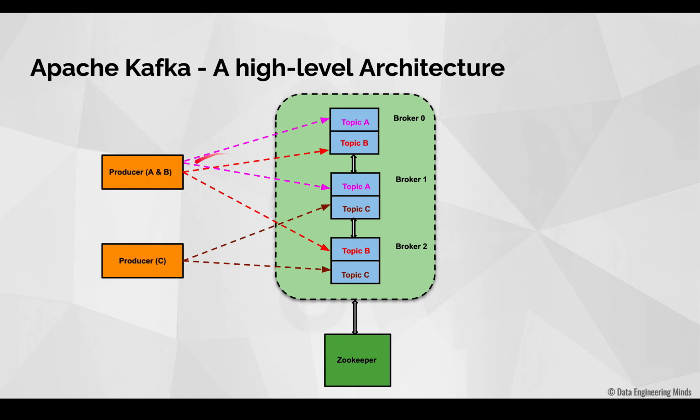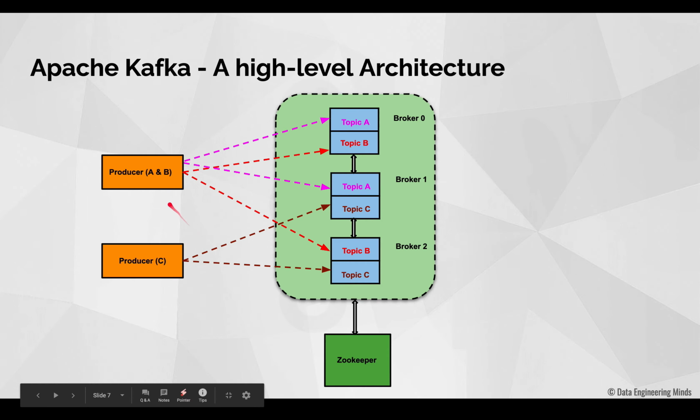So if you see here, the first producer is writing to two topics called topic A and topic B, and the second producer is writing to topic C. So this means that a producer can write to one or more topics. Now if you look at these topics, you can see that each of them has two copies. Topic A is stored in broker 0 and broker 1, topic B is stored in broker 0 and broker 2, and topic C is stored in broker 1 and broker 2. We call this replication, that is, we replicate the topics across multiple brokers. So we have replicated topic A across broker 0 and broker 1.